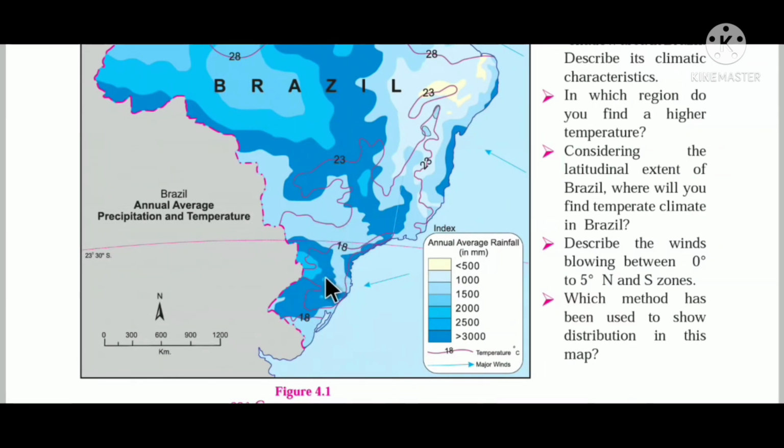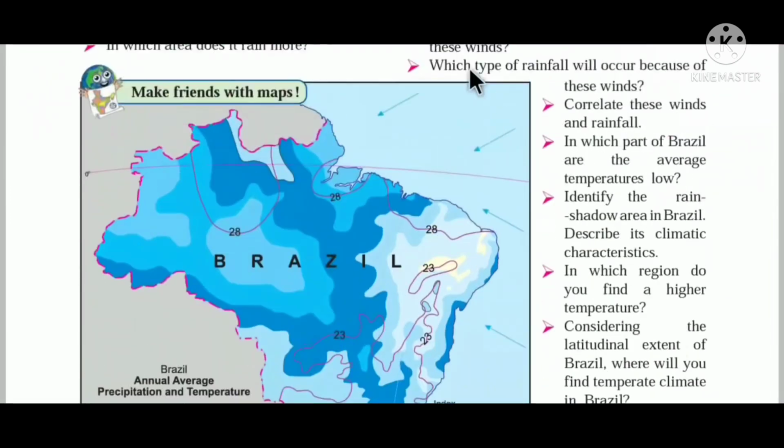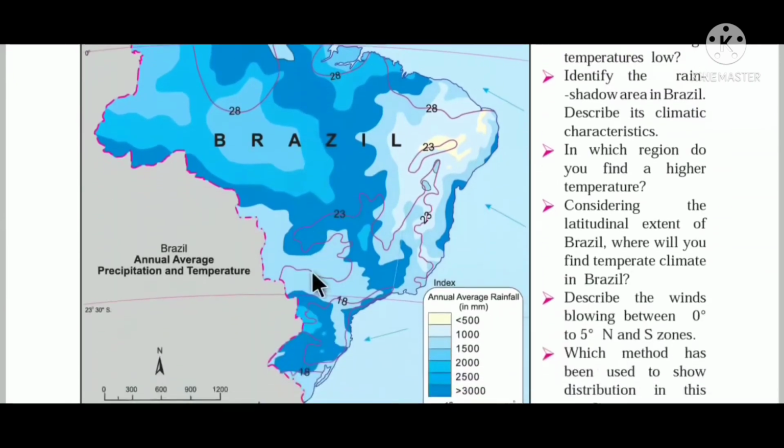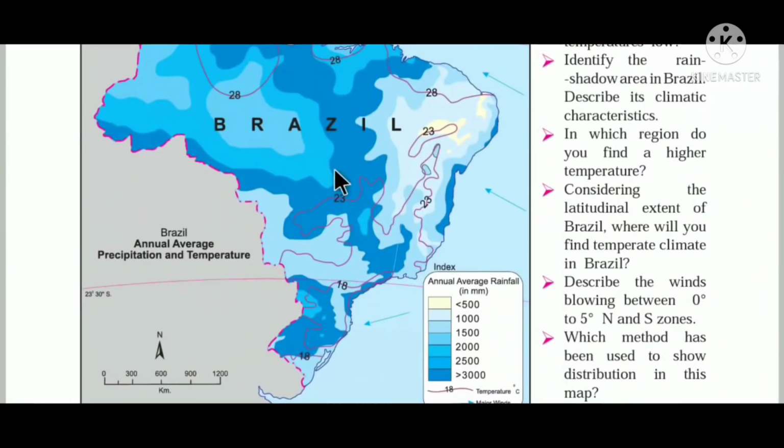So we can say Brazil lies between 0 degree equator and, as you can see, 23 and a half degrees near the Tropic of Capricorn. So the northern part of Brazil experiences a very hot climate and the southern part experiences a cold climate.